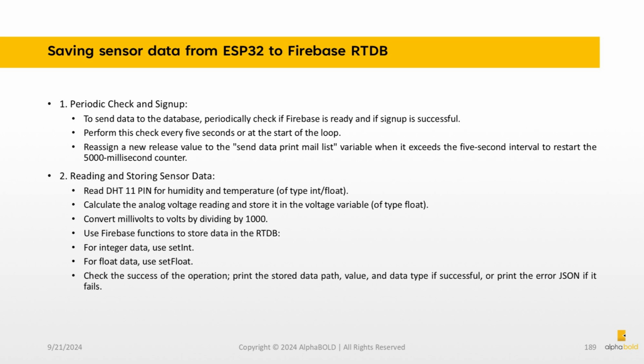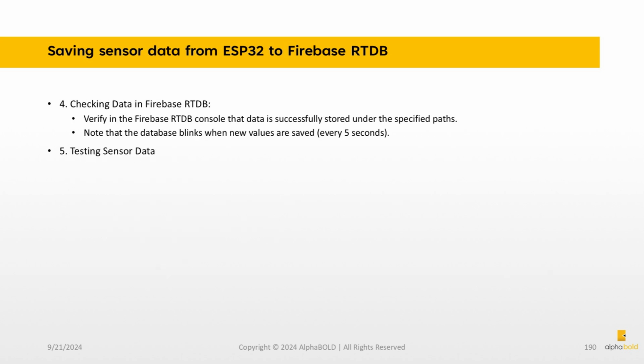Use Firebase functions to store data in the RTDB. For integer data, use setInt. For float data, use setFloat. Check the success of the operation. Print the stored data path, value, and data type if successful, or print the error JSON if it fails. 4. Checking data in Firebase RTDB. Verify in the Firebase RTDB console that data is successfully stored under the specified paths. Note that the database blinks when new values are saved every 5 seconds.